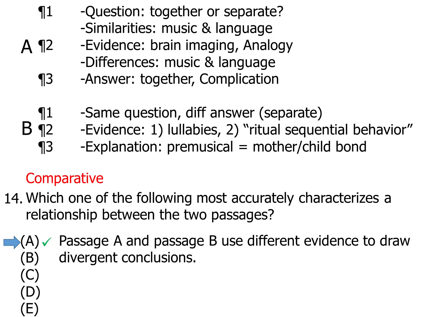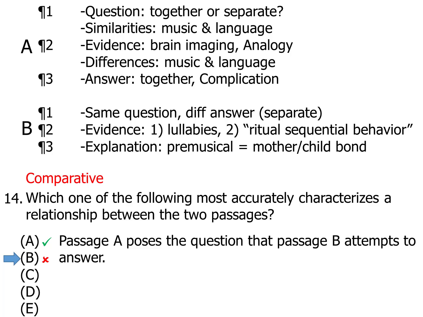Now, just for learning purposes, let's see why the others aren't the answer. B says that passage A poses the question that passage B attempts to answer, and we'd say no, yes, and no. Passage A does pose that question, but it doesn't uniquely pose it. So does passage B. And passage A contains an answer. It's not like the question is in A and the answer is in B. Both passages have the same question. Both passages have an answer.